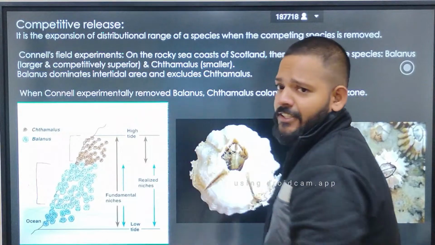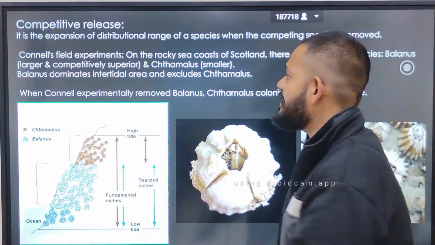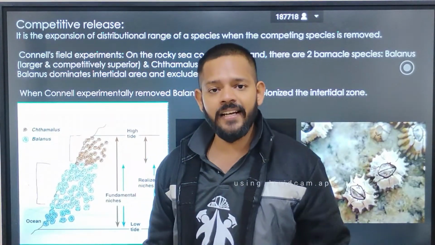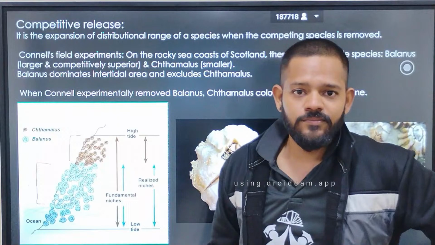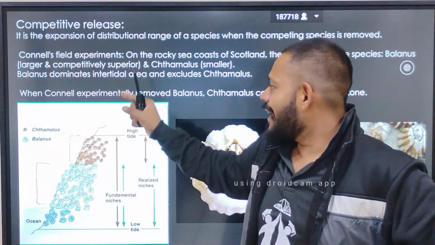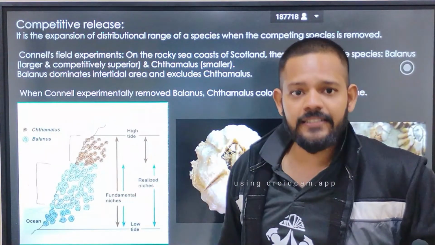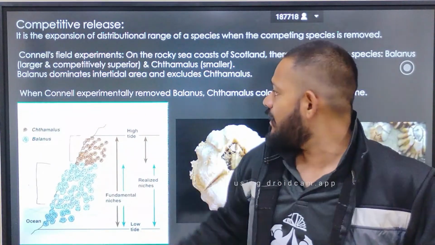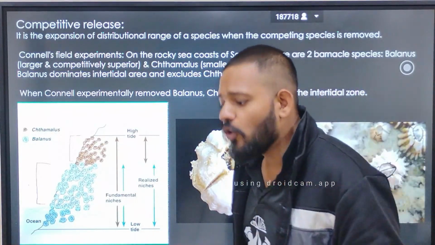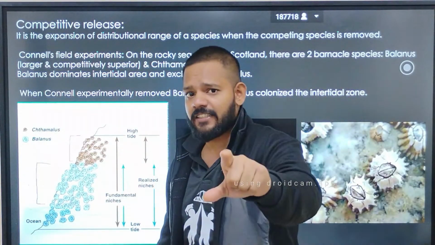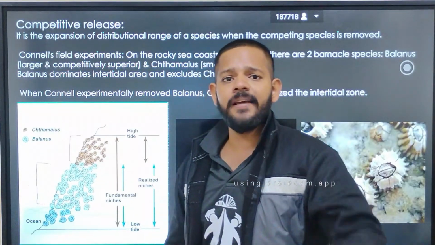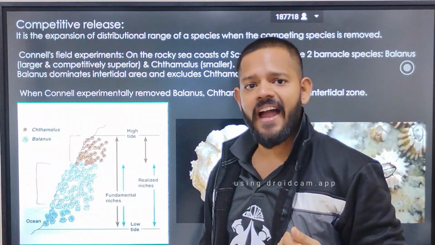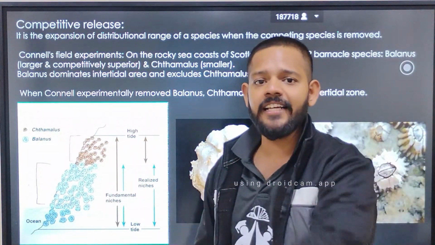He removed Balanus from that area, and after some time we see that the intertidal area which was ruled by Balanus is being occupied by Cathameles. Again, the intertidal zone which is dominated by Balanus will be occupied by Cathameles when the Balanus species is removed by scientist Connell. So that shows that when you remove the superior species, automatically the inferior one starts to dominate that area. But when that superior species comes back to that region, it starts to eliminate the inferior one because